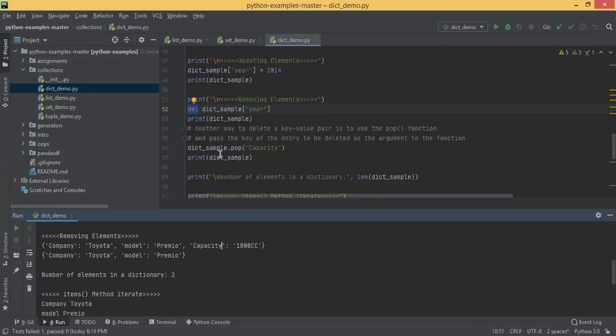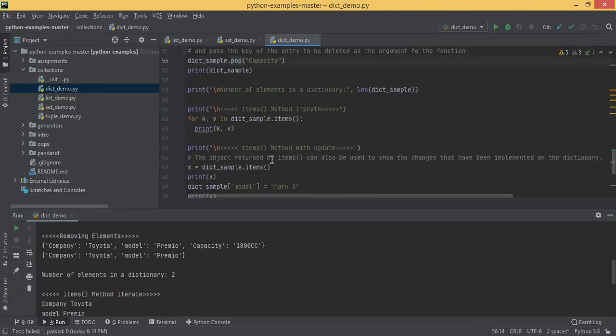Number of elements in the dictionary. Okay, so there are two functions. One you saw, the delete function; another is the pop function. Pop function is also used to remove a particular element. Then you remove this capacity, here it is also removed, and capacity is also removed. Okay, so the pop function is used and the del function is also used.